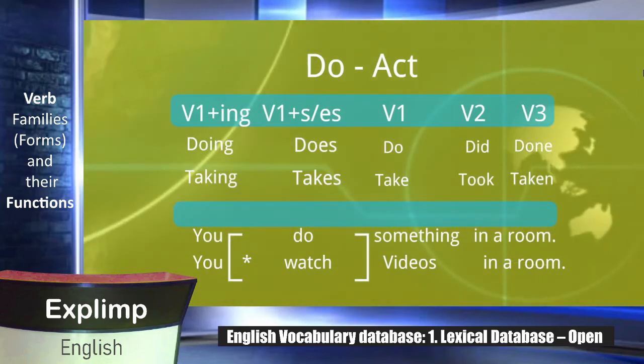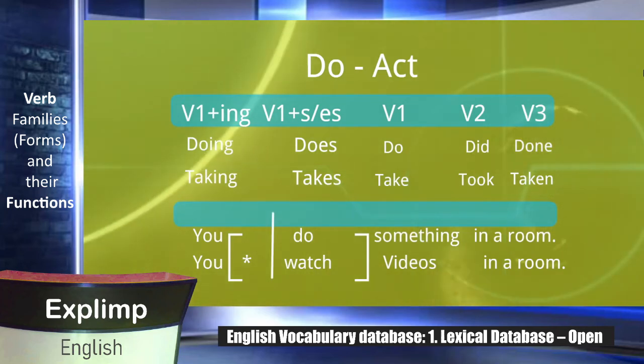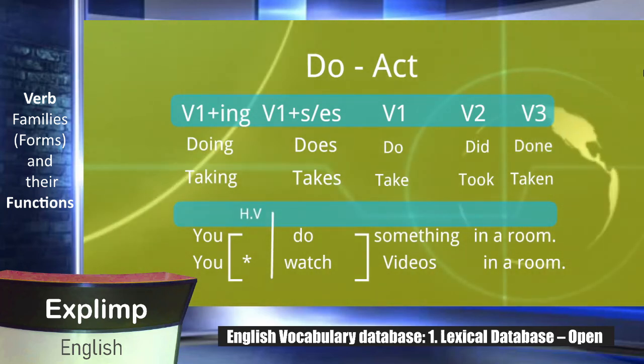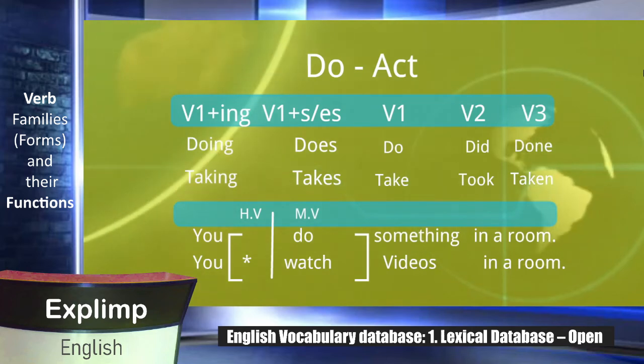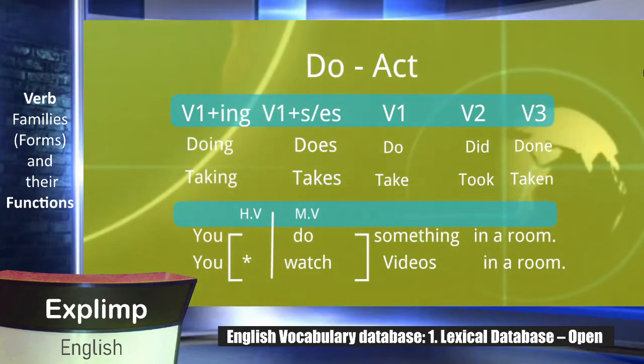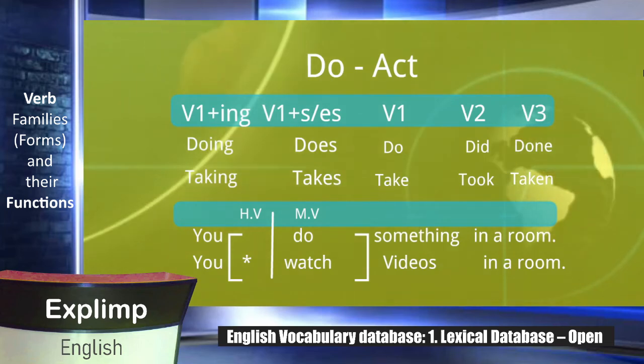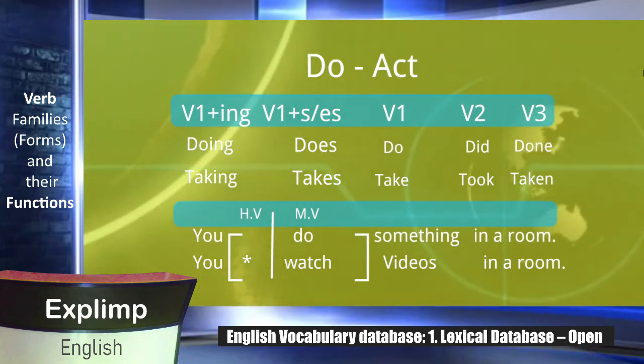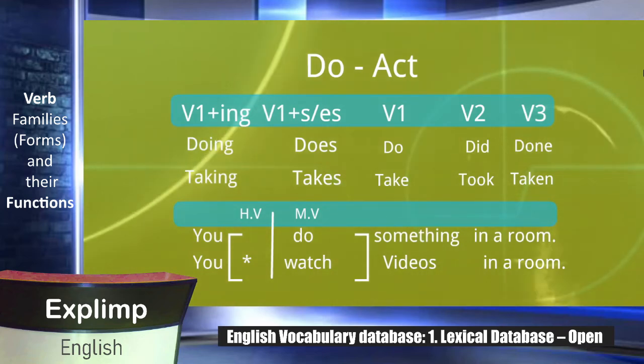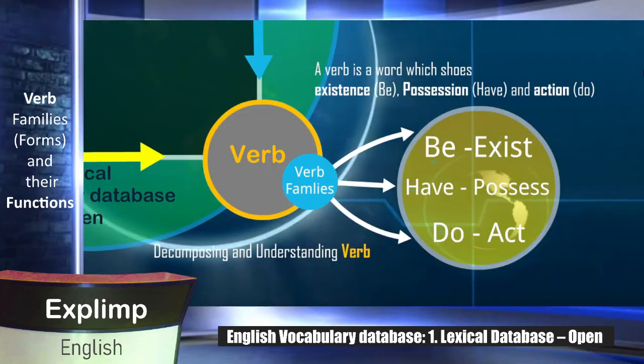But here you can see there is no helping verb, right? Well, if you want to create a question, or if you want to create a negative sentence, then there will be a helping verb. But for now, in simple sentences, they don't need any sort of helping verb. Like this is a verb which doesn't need any helping verb for these types of sentences.